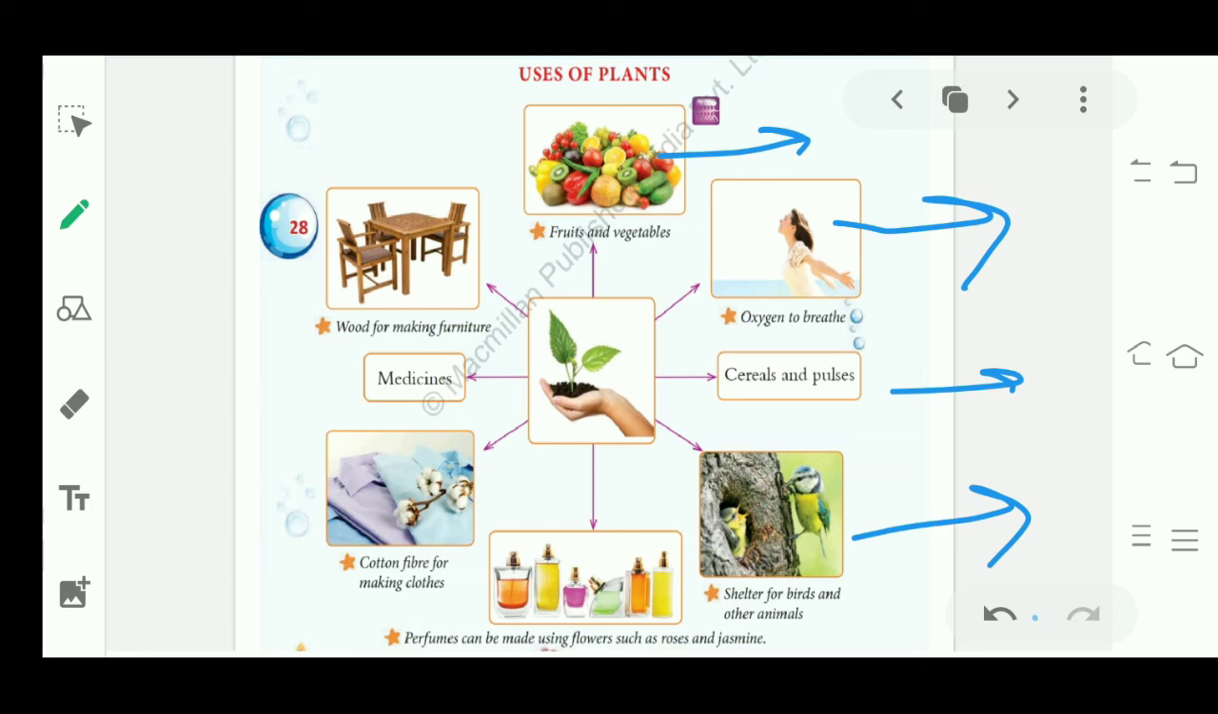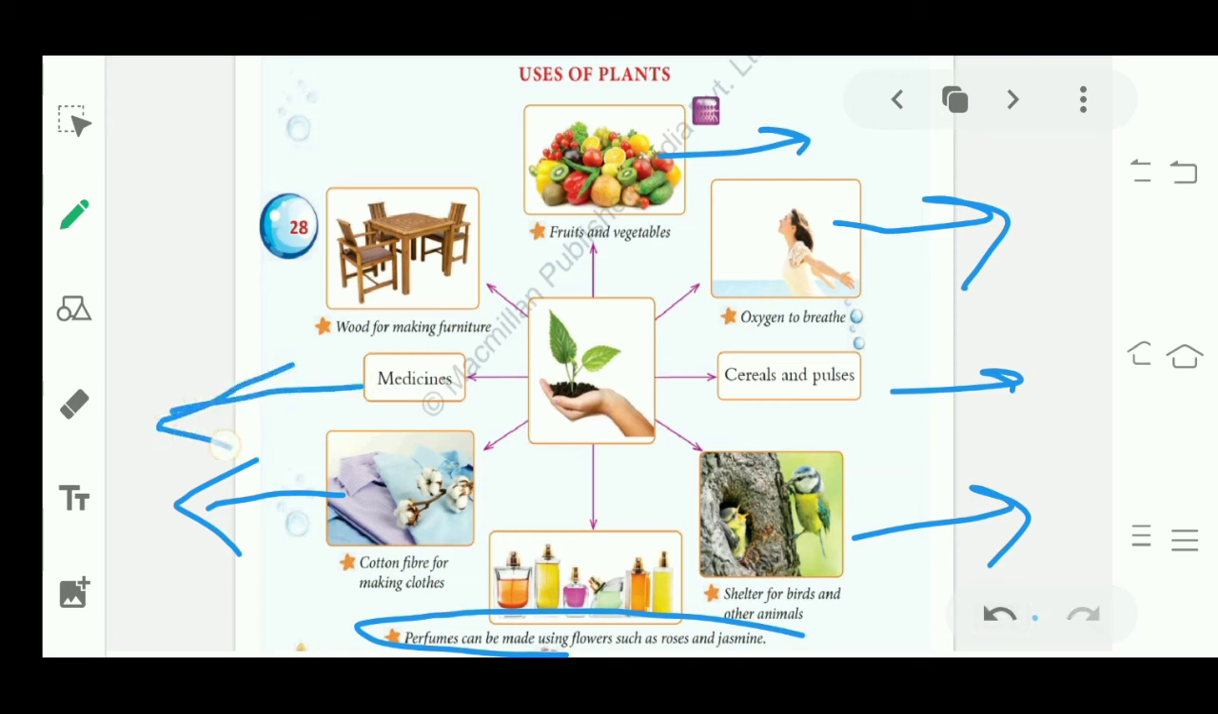Next, we get perfumes from flowers like roses and jasmine, right? These are flowers and they grow on plants. Next is cotton fiber. We wear cotton clothes, right? And from where do we get cotton fiber? From plants. Medicines, we get medicines from plants, right? Like herbs I explained to you, that are used for medicine, right?